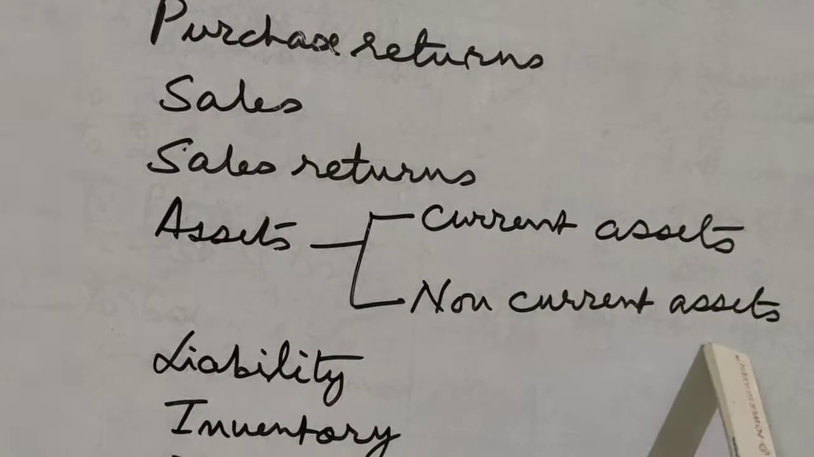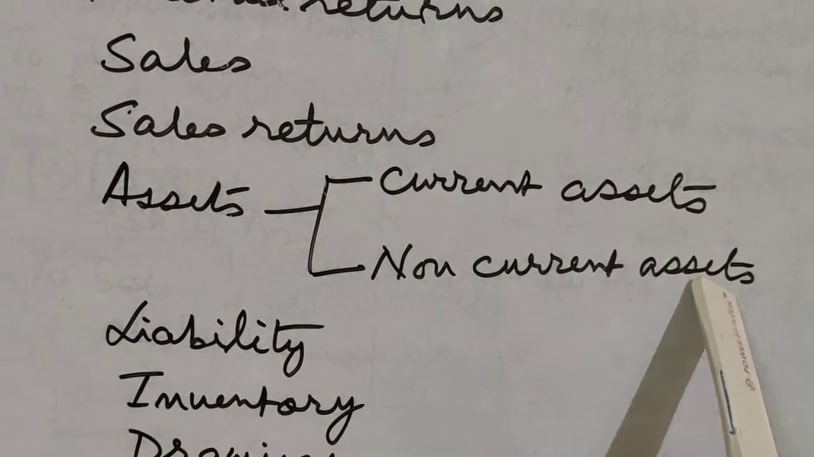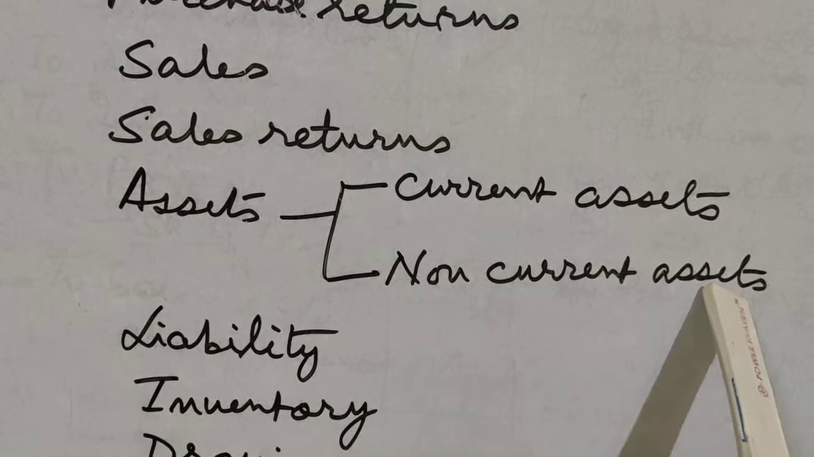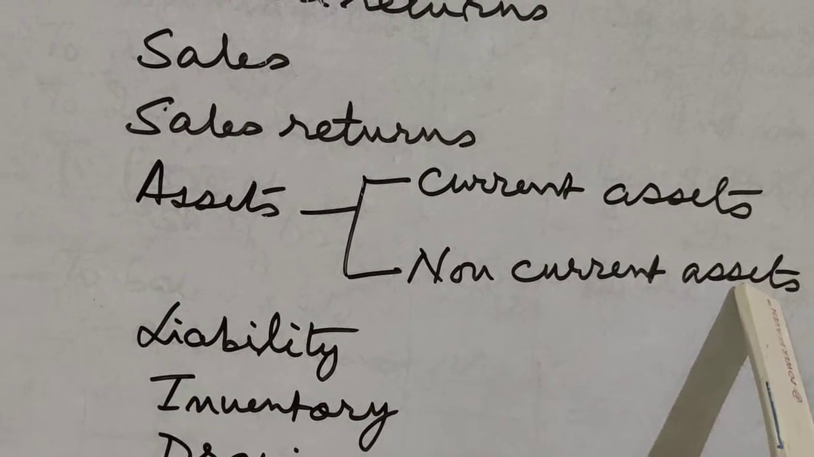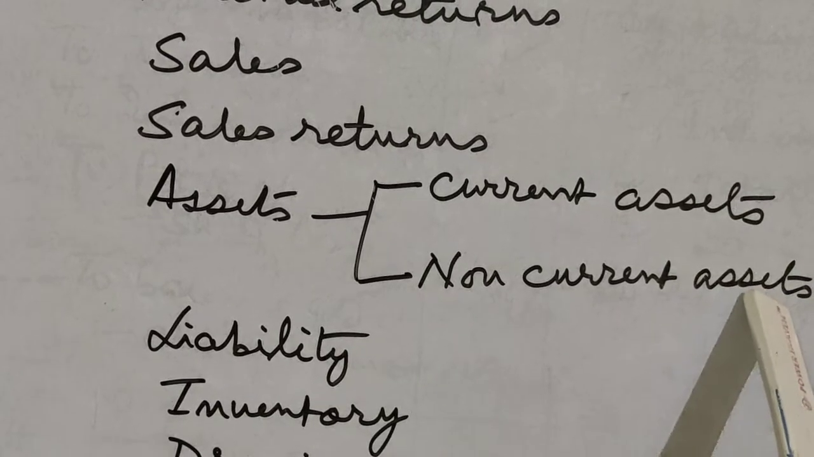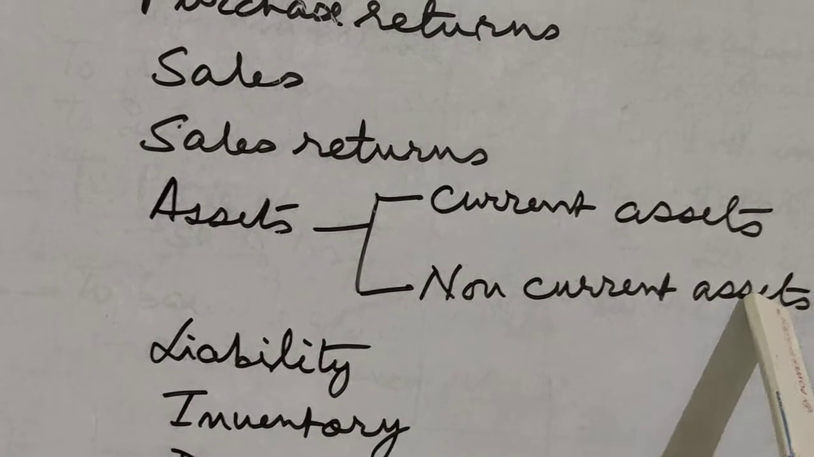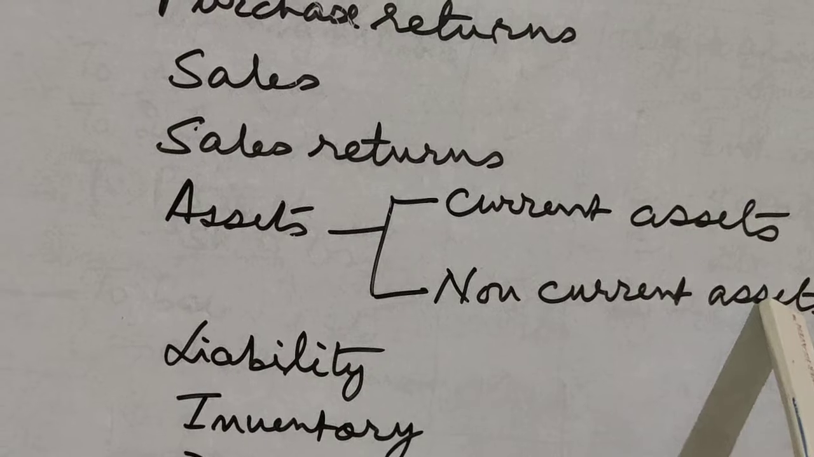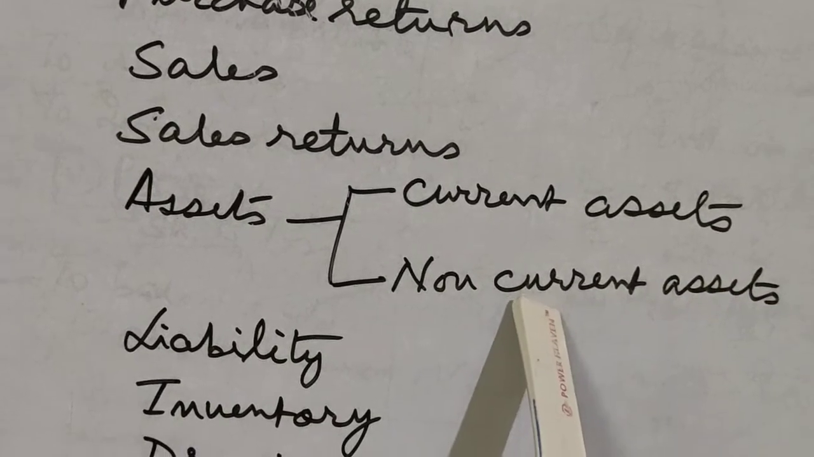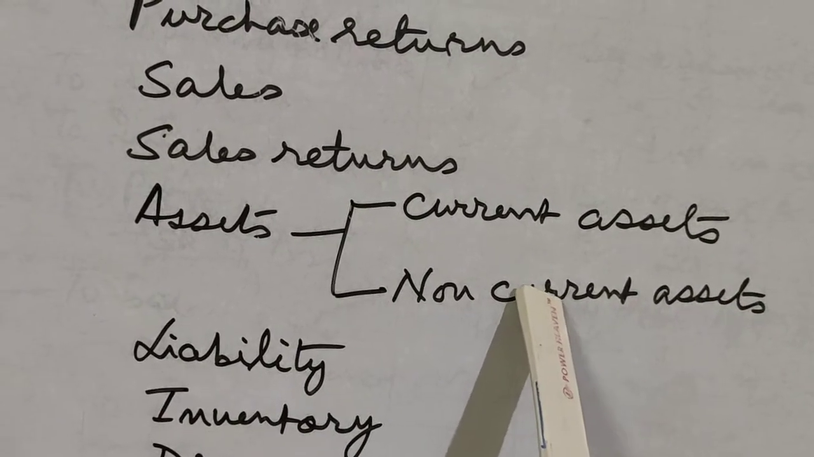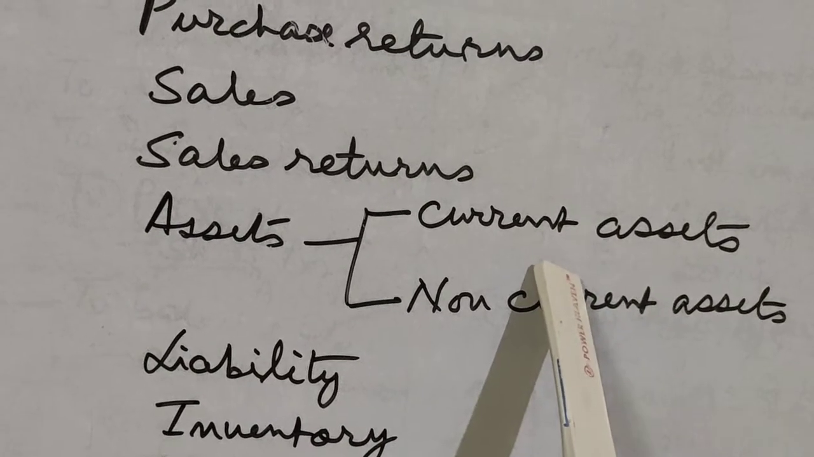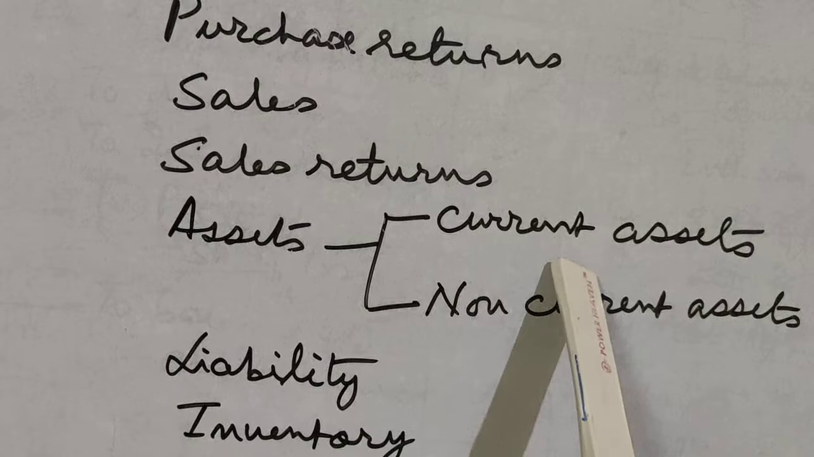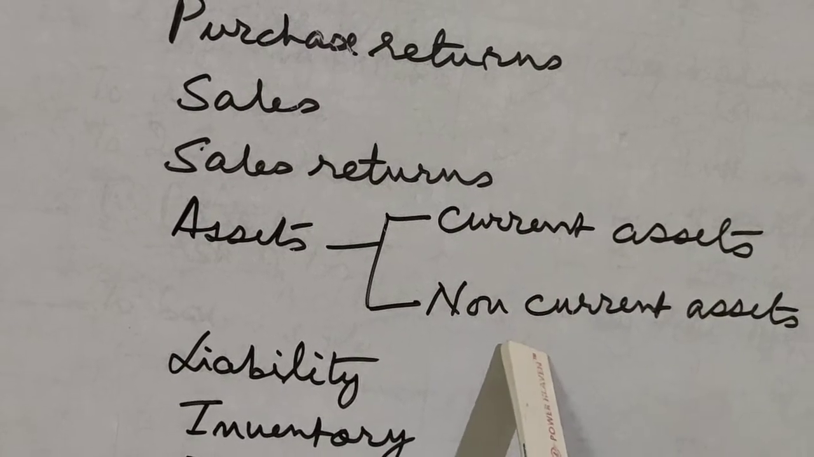Now what are non-current assets? Non-current assets are assets which are not converted into cash or any other form within one accounting year. So they are assets which are used on a permanent basis or rather for a long period of time. For example, furniture. Furniture you never use only for 1 year. But when you buy furniture, you intend to use it for more than one accounting year. So that is a non-current asset.